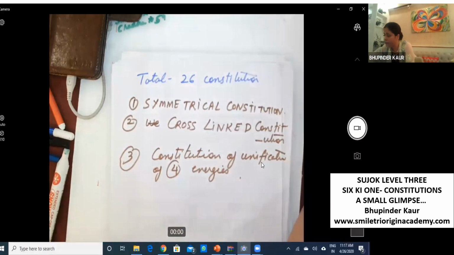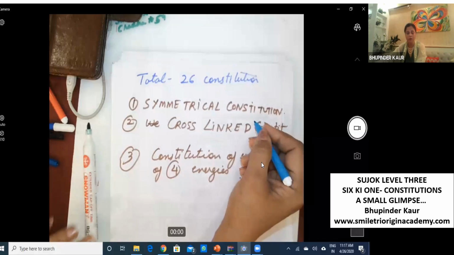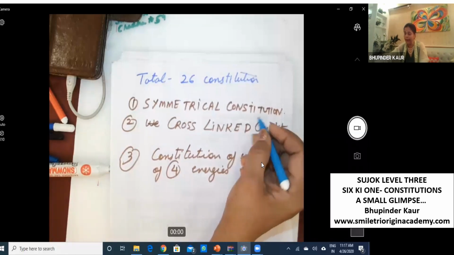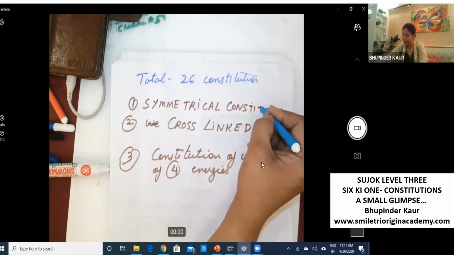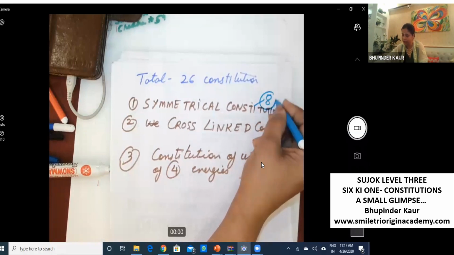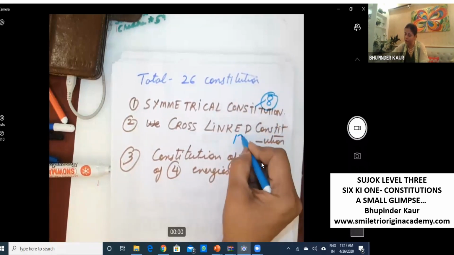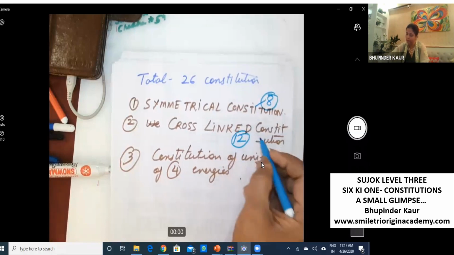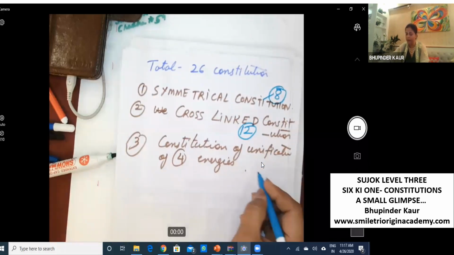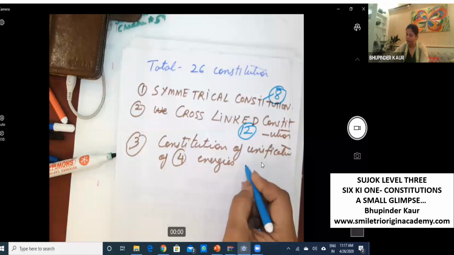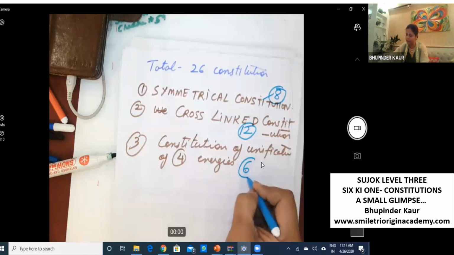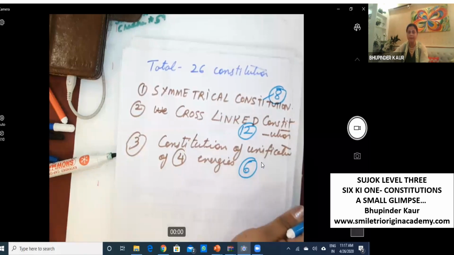Symmetrical constitutions are 8 varieties. I will teach you. Cross-link constitution, we have 12 varieties. And constitution of unification, we have 6 varieties. Total 26.